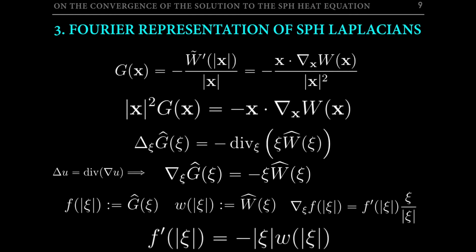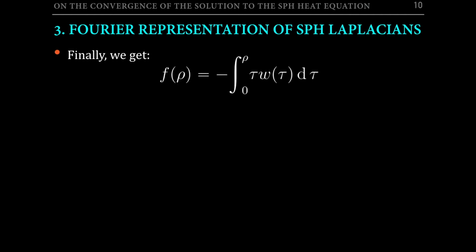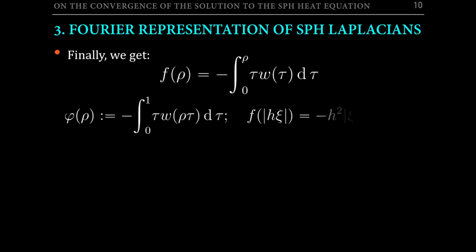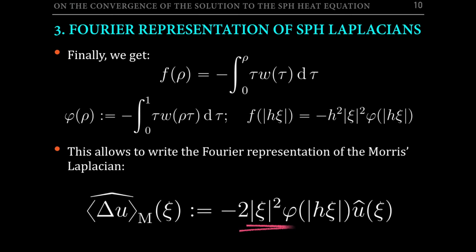This is a very easy equation that we can solve to get an explicit expression for the function f in terms of the radial profile of the Fourier transform of the kernel. Now, by applying a change of variable in the integral above and just introducing the function phi, we finally get an expression for the symbol of the Morris Laplacian operator.